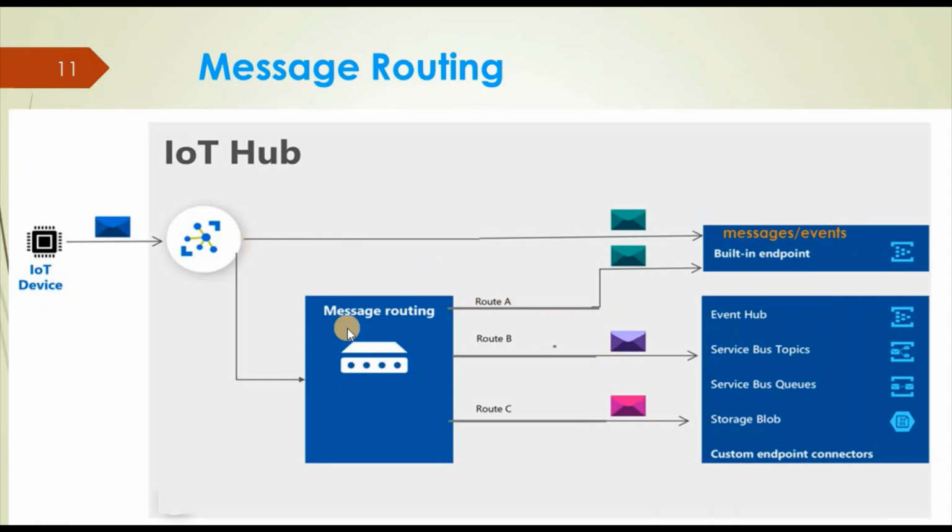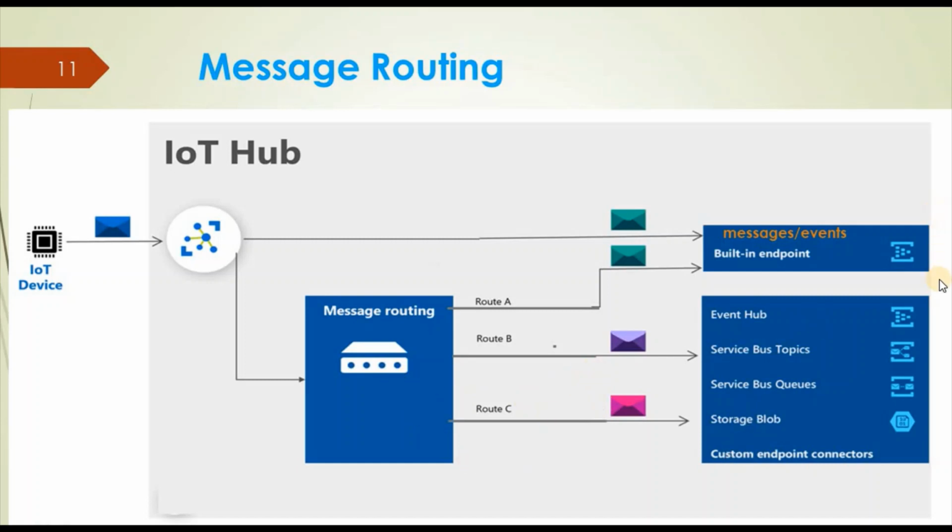Currently in this video we are going to see the built-in endpoint, that is message events. In the second video I will explain message routing in depth, where I will cover event hub, service bus topic, service bus queue and blob storage. But in this video I am going to focus only on the built-in endpoint, which internally uses the event hub. This is built-in, but these all are custom endpoints, so we can customize them. Once message routing filters a message, it sends it to the particular endpoint.